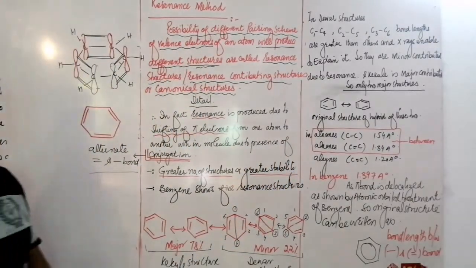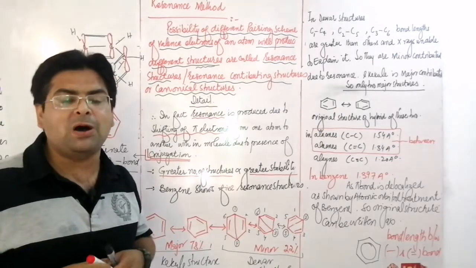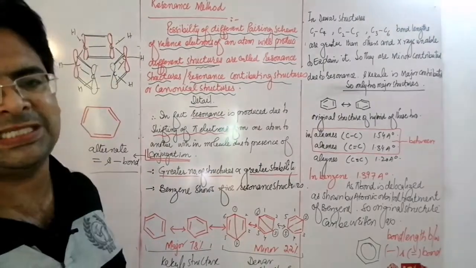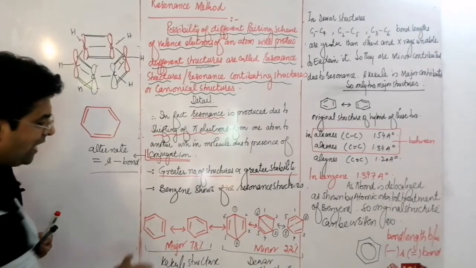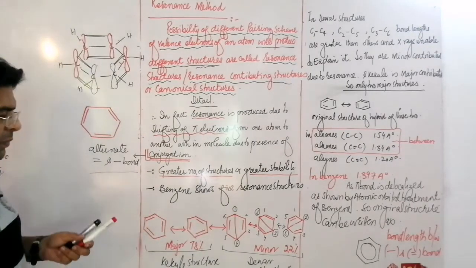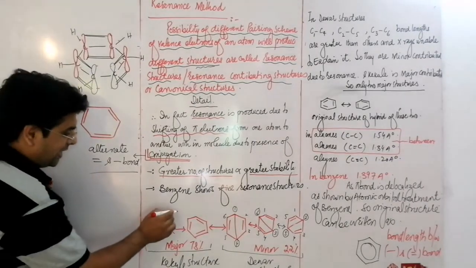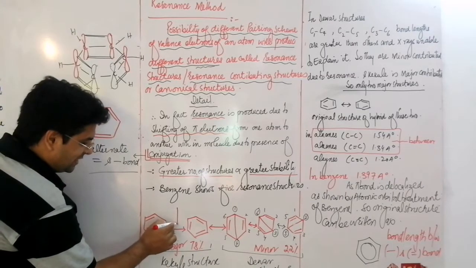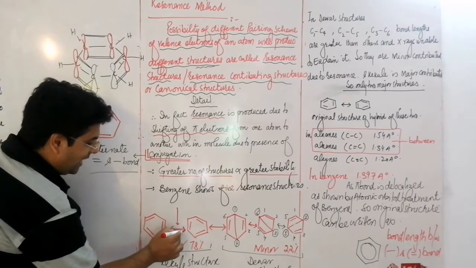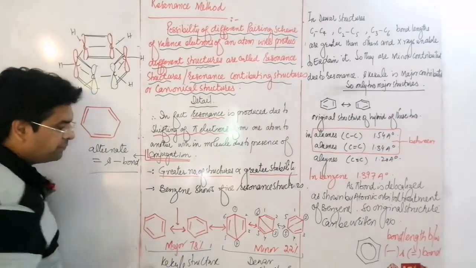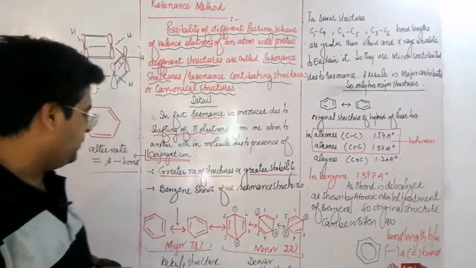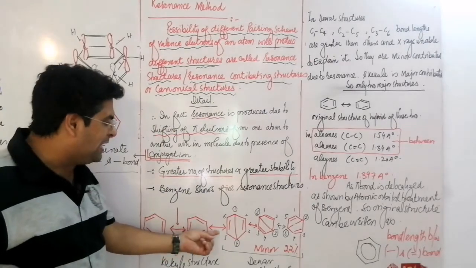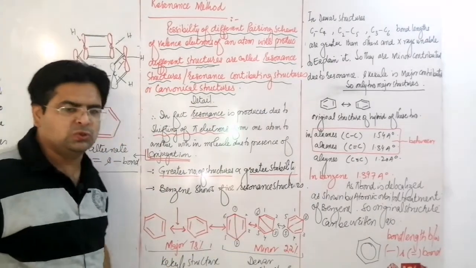This resonance method deals with the stability of benzene, as benzene can make 5 resonance contributing structures. For writing these structures, a double headed arrow is used.